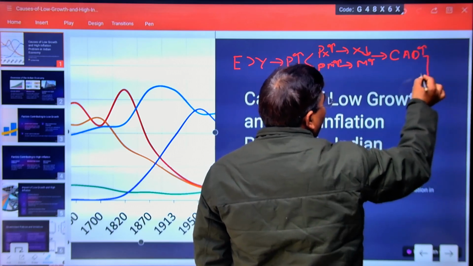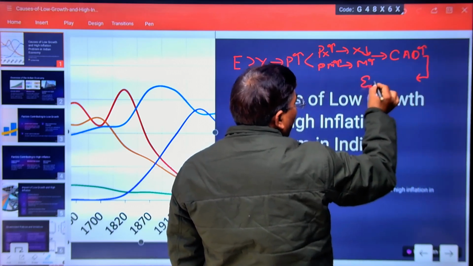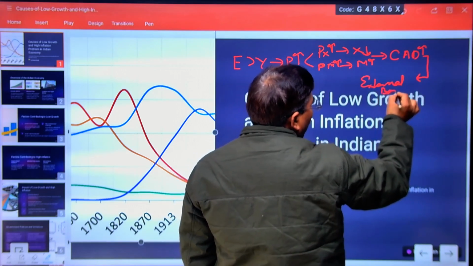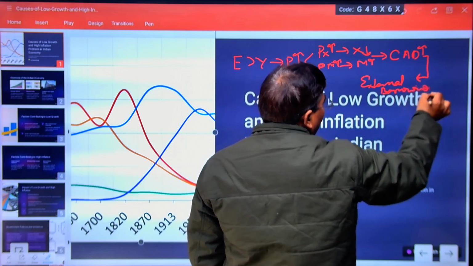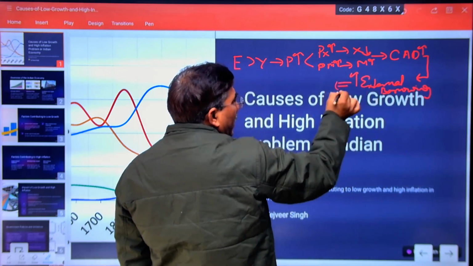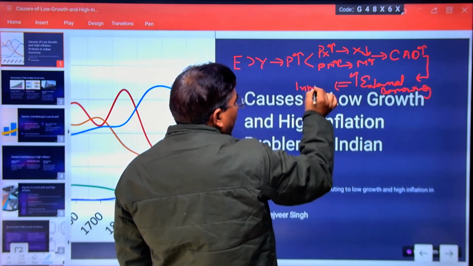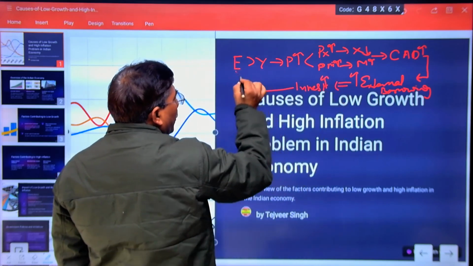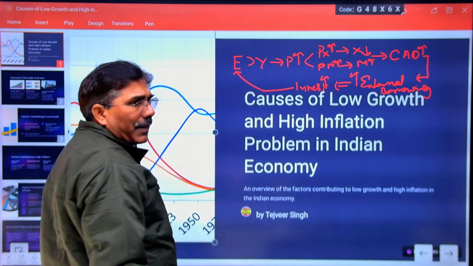Increasing current account deficit increases the external borrowing for the maintenance of this deficit. Increasing external borrowing also increases the interest payment liabilities, which means increasing interest payment began to increase the fiscal deficit.